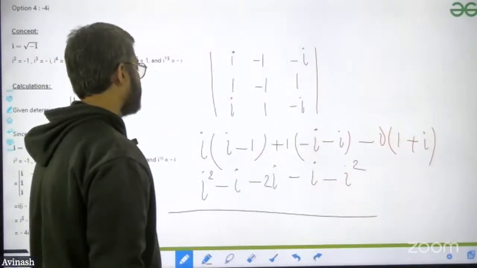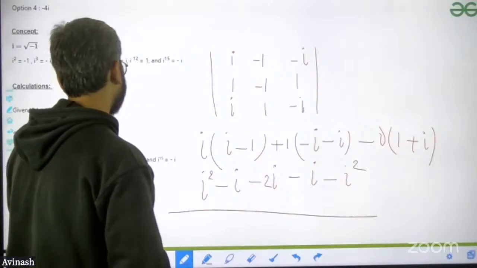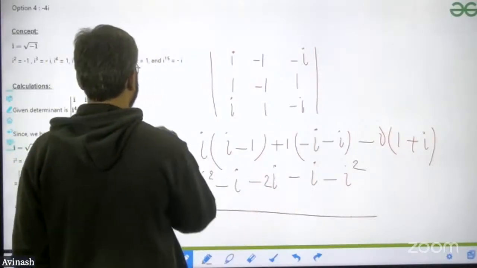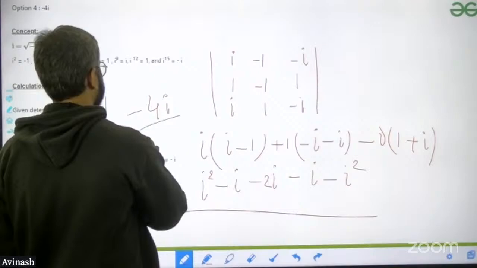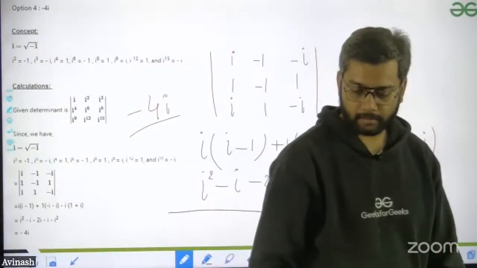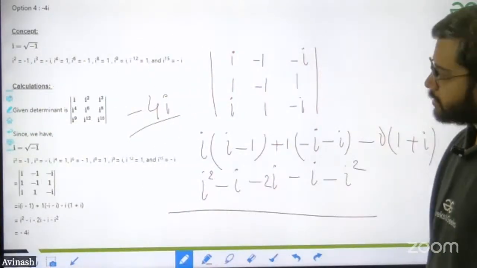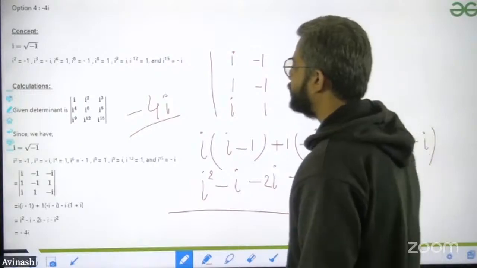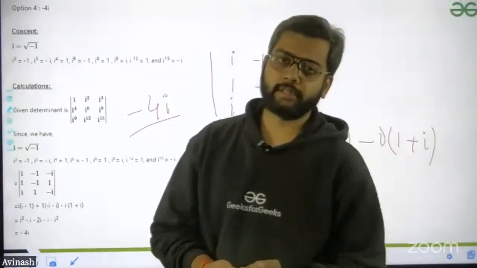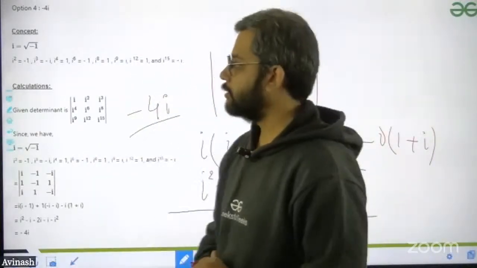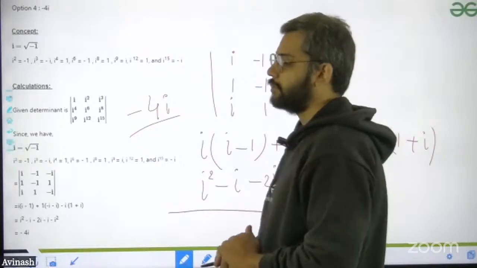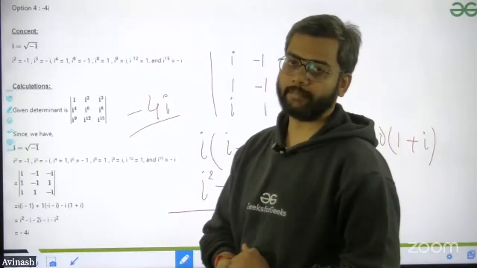Simply solve this one: i squared gets cancelled. That will be minus i minus 2i minus i, so minus 4i will be the answer for this question. Simply you have to apply it. The important thing is remembering the complex number concept: what would be the values of i squared, i cubed and i^4? This is a really important part.